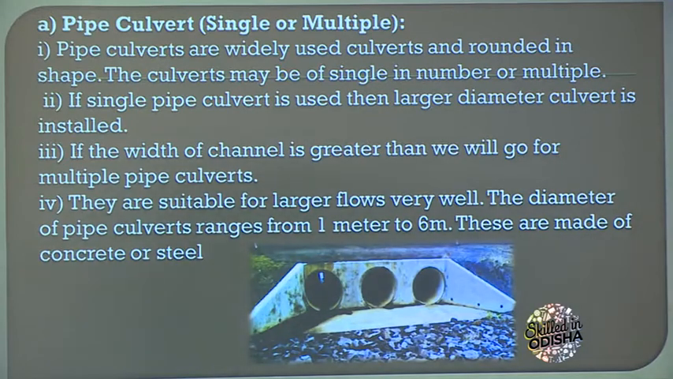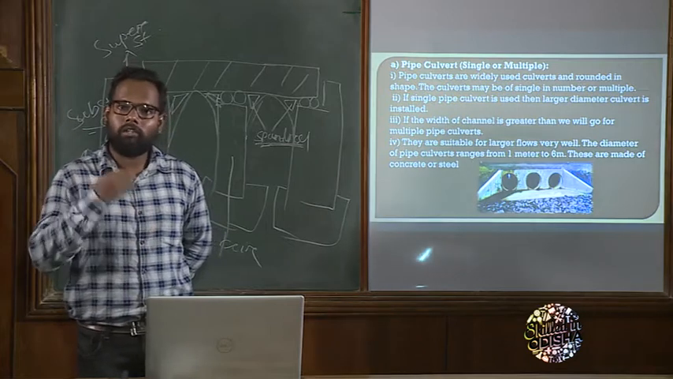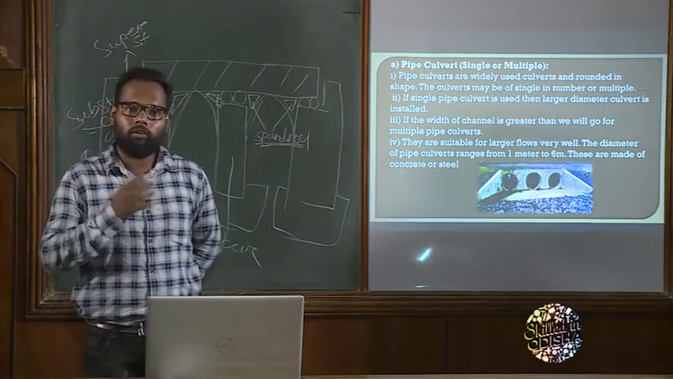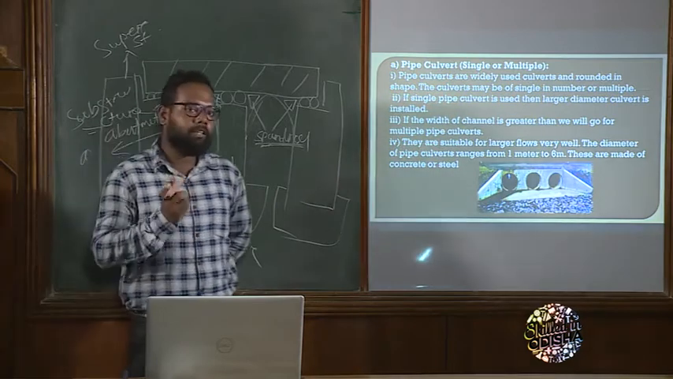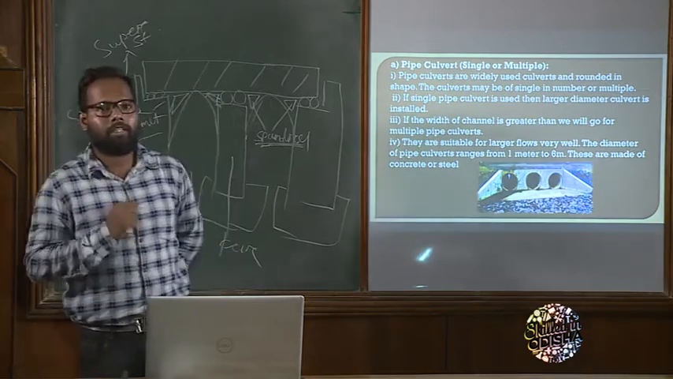Pipe culverts are widely used culverts and round in shape. The culvert may be a single number or multiple number. If the span length is more, then we go for multiple number of pipes. And if we go for a single pipe, then the diameter should be a little more. And the diameter of pipe varies from 1 meter to 6 meter.